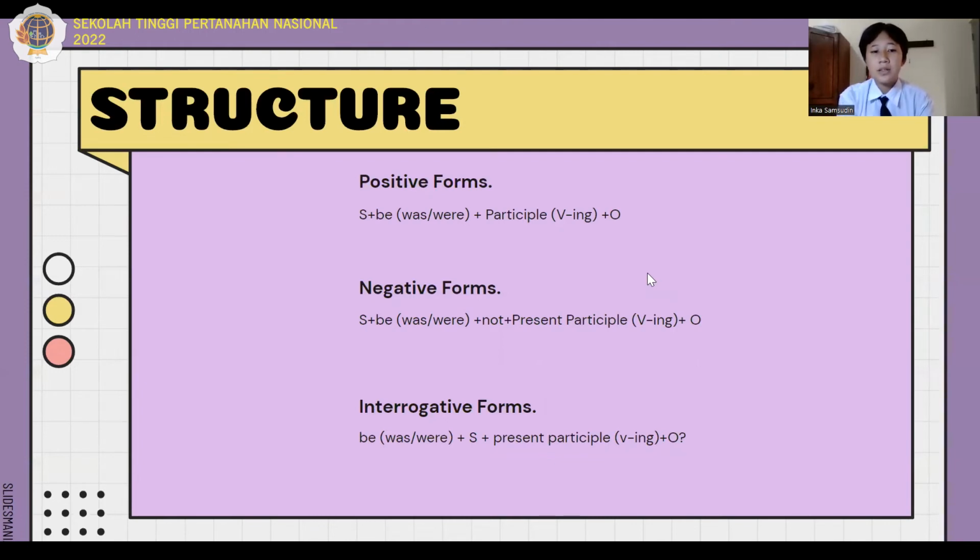Negative form, subject plus be, was or were, plus not plus present participle plus object. Interrogative form, be, was or were, plus subject plus present participle plus object.